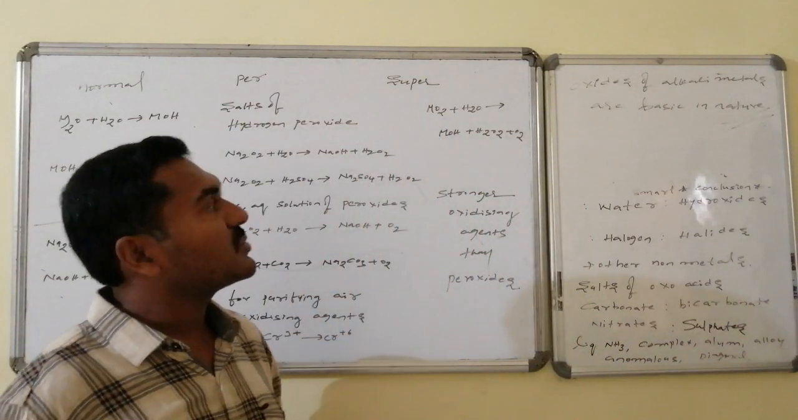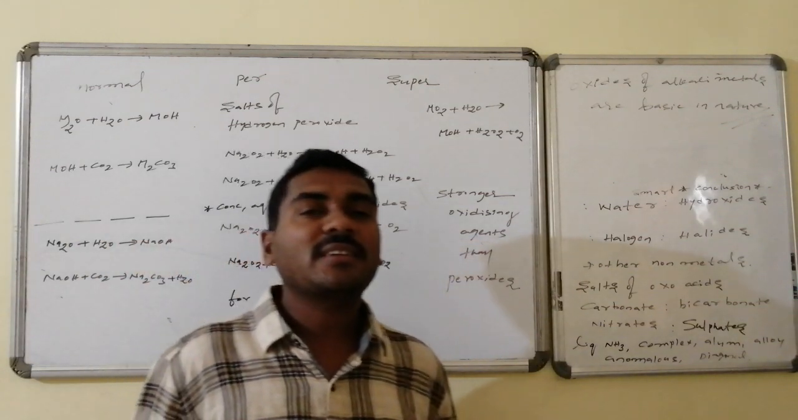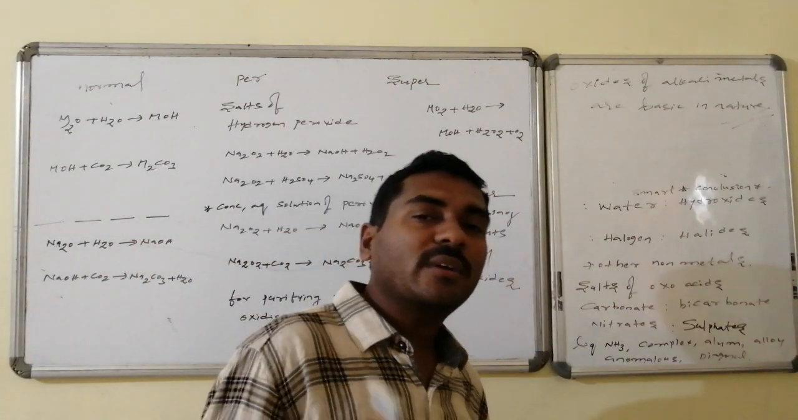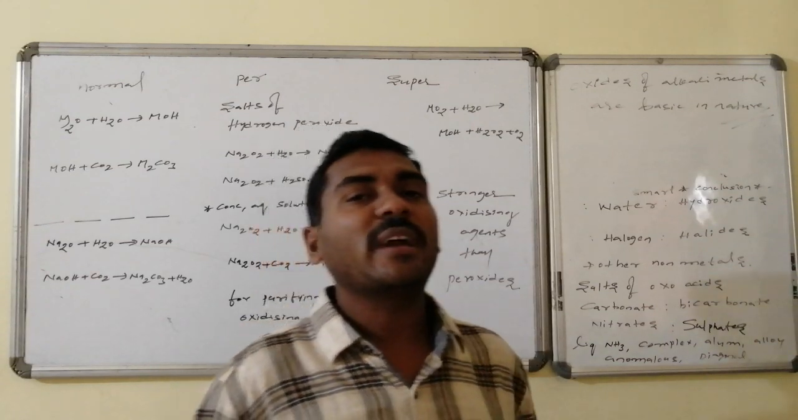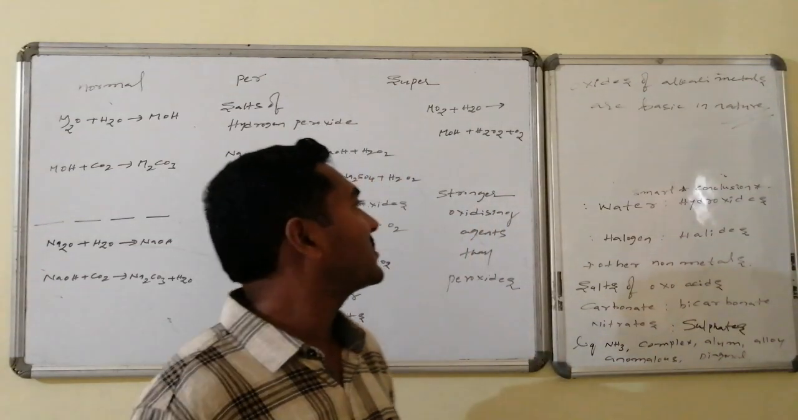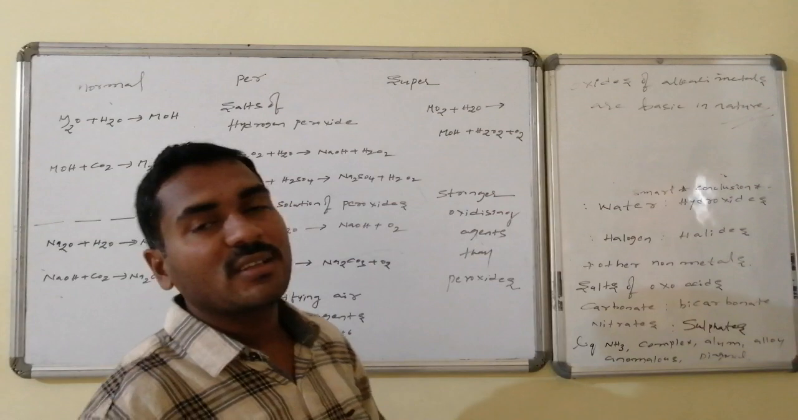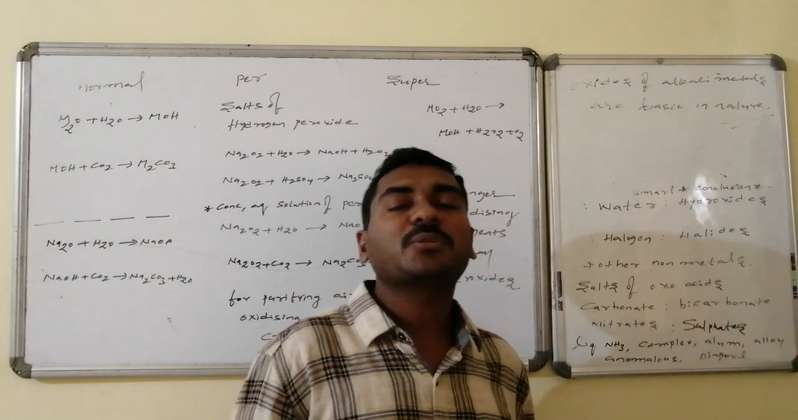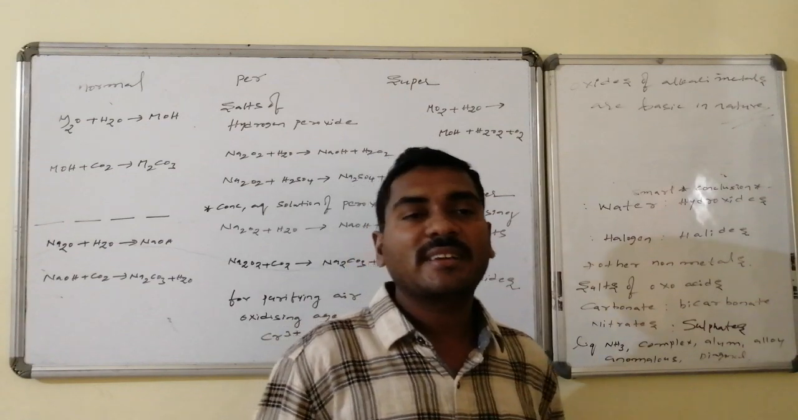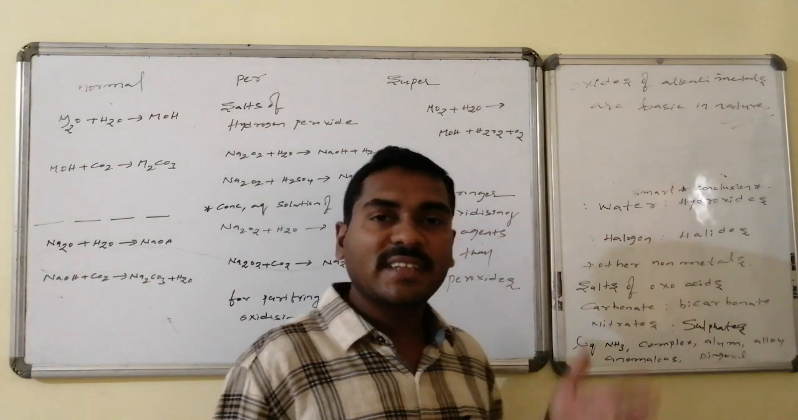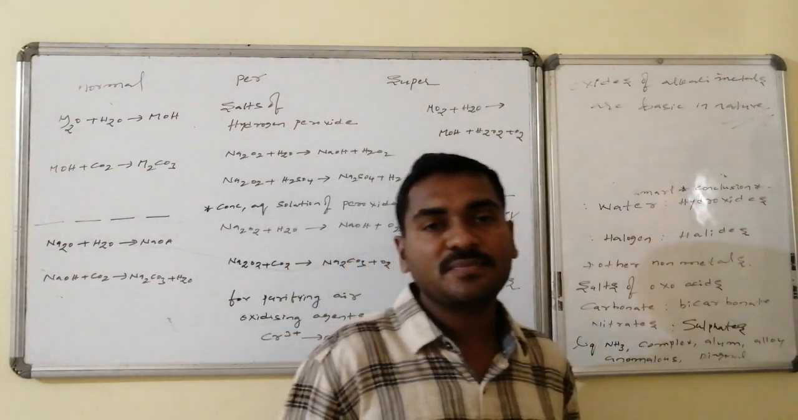And let us go for the superoxides. Superoxides on reaction with water normally convert to metal hydroxides, followed by hydrogen peroxide as well as oxygen. Suppose I take potassium superoxide, that leads to the formation of potassium hydroxide followed by hydrogen peroxide and oxygen. These are stronger oxidizing agents compared to the peroxides.